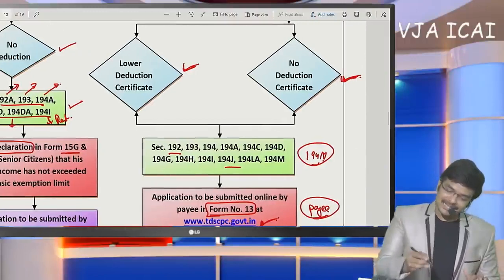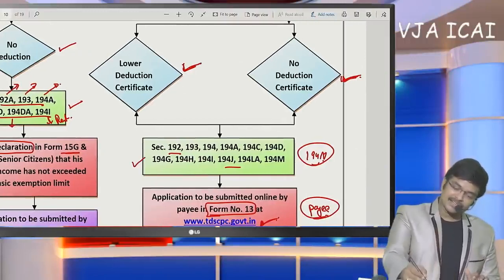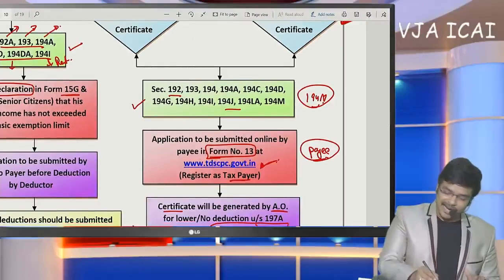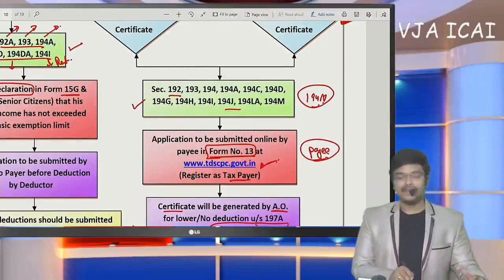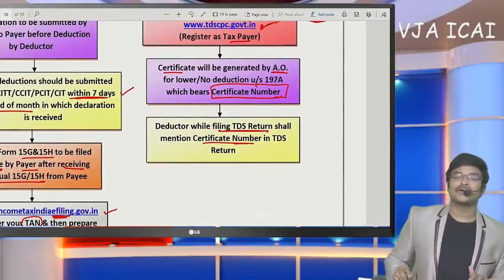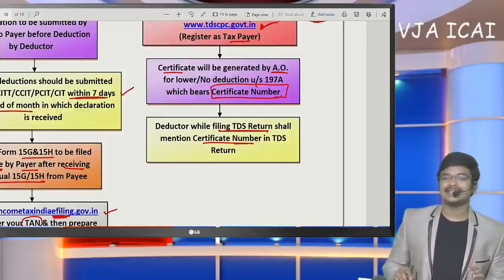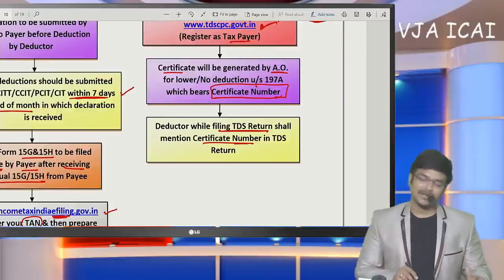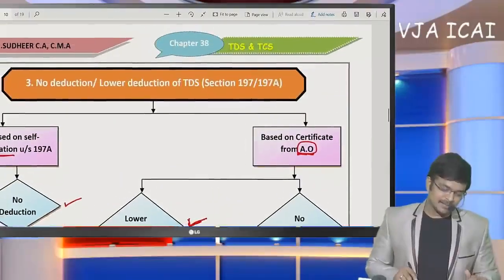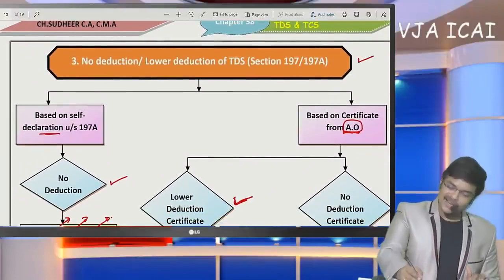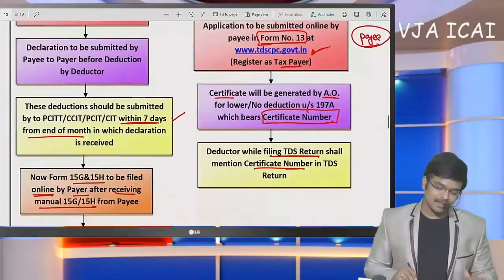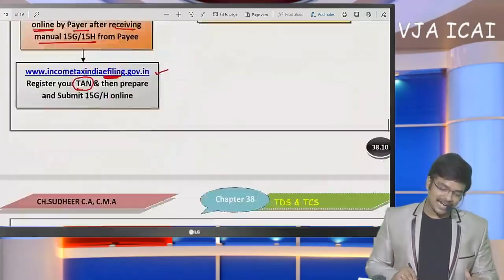But for other sections, if he needs any lower deduction or no deduction certificate, he needs to apply in Form number 13. Based on that only, we are not going to deduct TDS and give the benefit to the payee. So I think this provision is clear. This provision is regarding no deduction or lower deduction under section 197 and 197A.